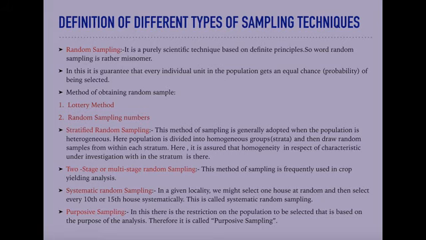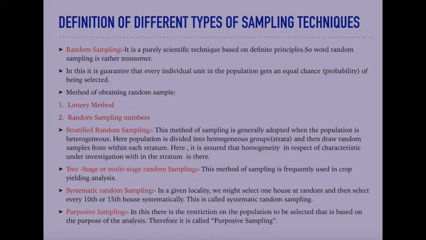Here we use the formula of combination, that is NCn, N combination n, and that is defined as factorial N divided by factorial n into factorial N minus n.